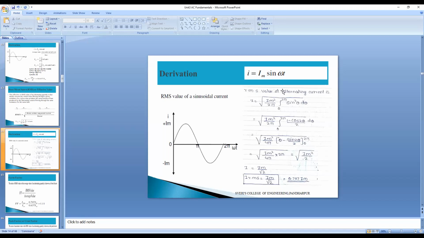That is an angle only, where while generating the alternating voltage we shift the coil from 30 degrees to 40 degrees. That is angle only, na? So angle, it may be theta or omega t, both will be the same only. In the place of theta, equal to omega t, also we can consider.